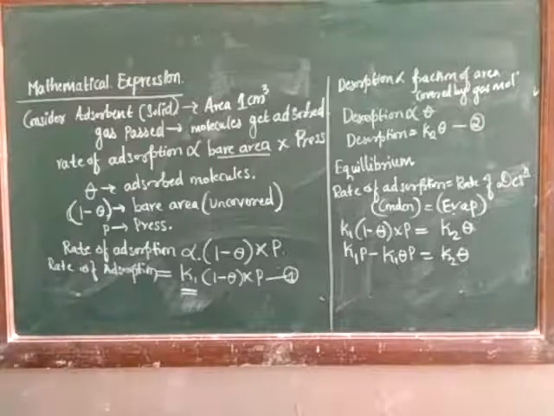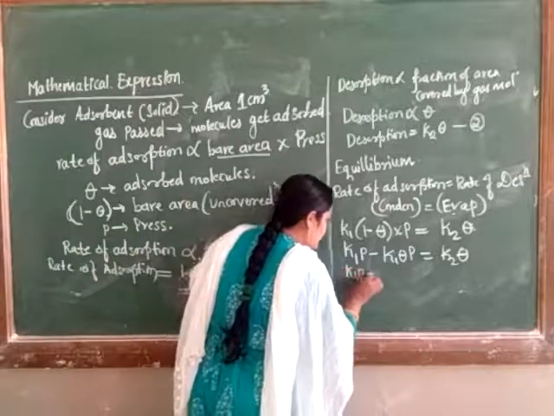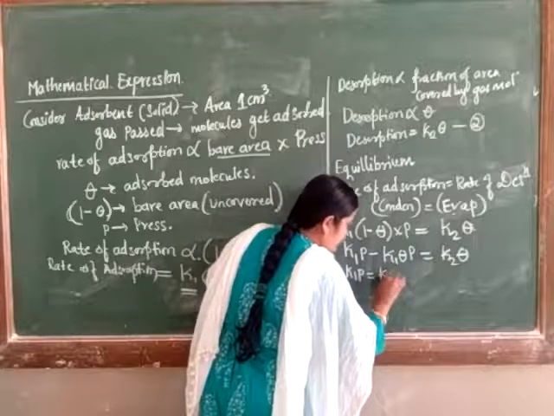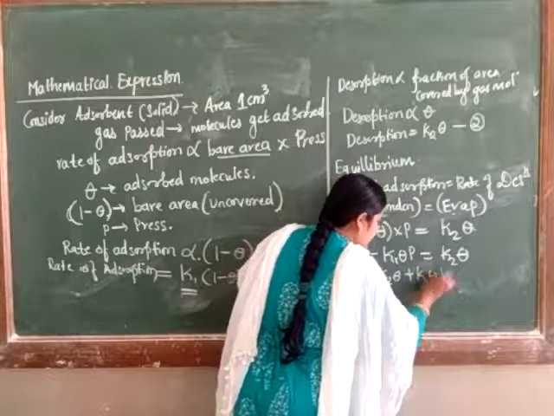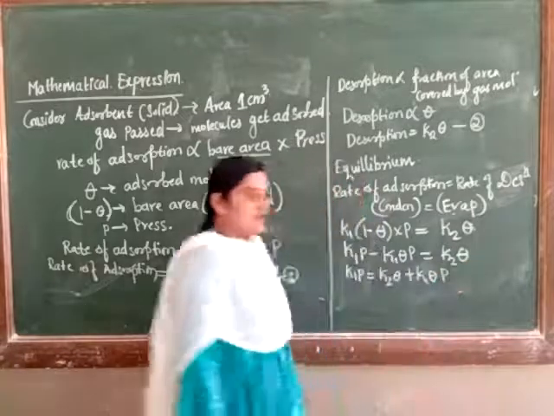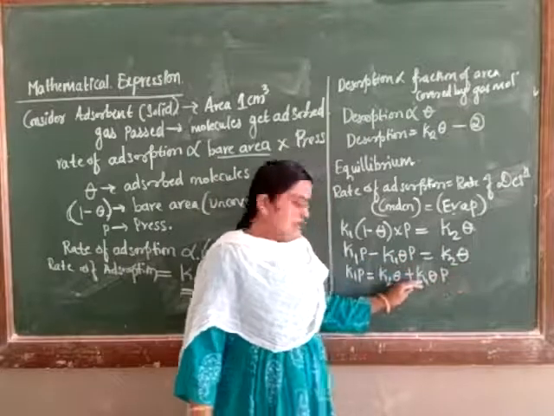K1P is equal to K1 theta P plus K2 theta. Because this was a minus, when it goes to the other side of the equal sign we get a plus.